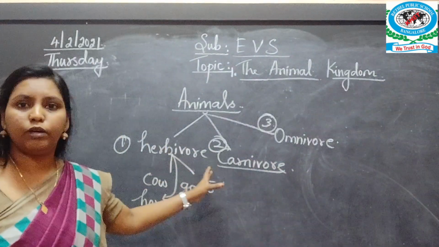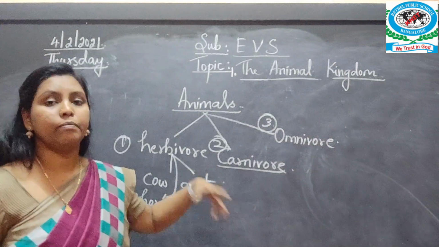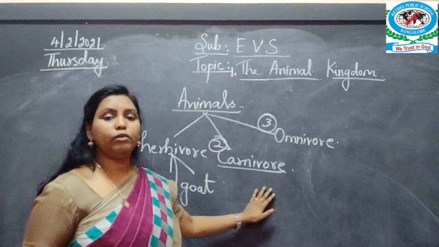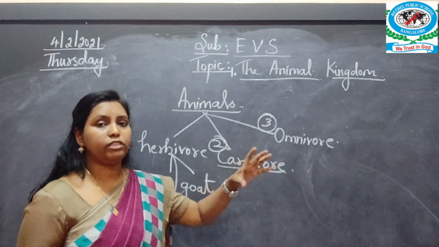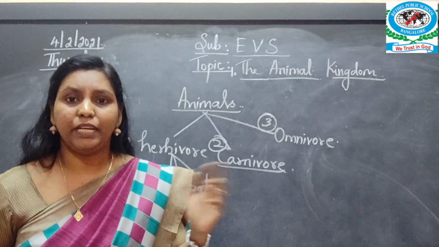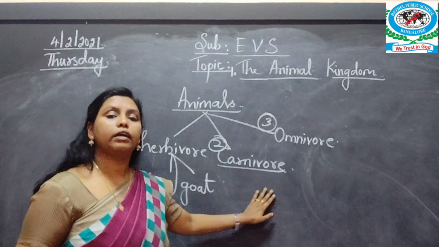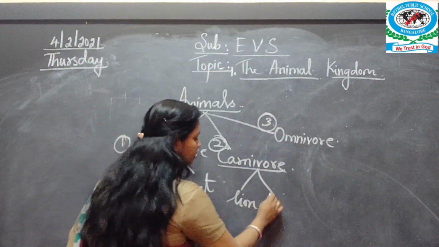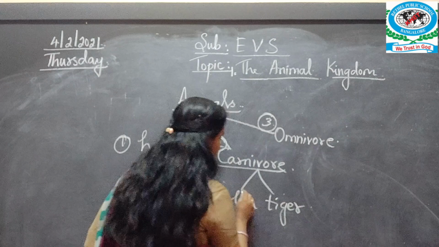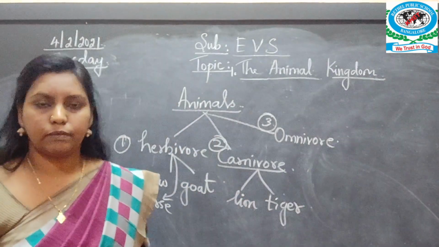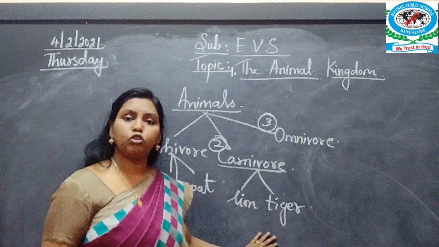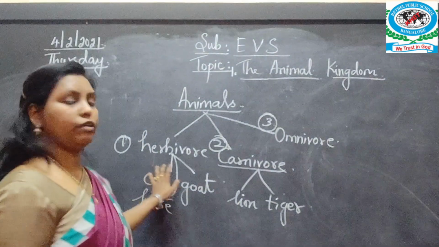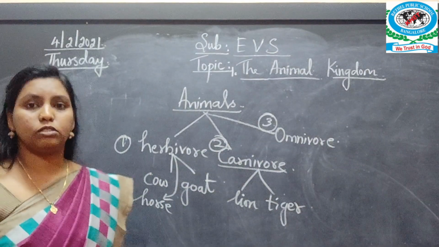Okay, you can tell herbivore is a vegetarian. It eats only plants and grass. Okay, here carnivore is a non-veg animal. It eats only flesh and all the other things of meat. Okay, this is called a carnivore. Here, what example you can give is the lion, tiger, and all such kinds of animals. Okay, and you see these carnivores mainly in the forest, not in your surroundings. And herbivores we can see around our surroundings also.